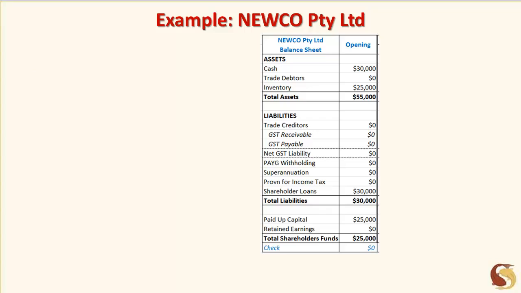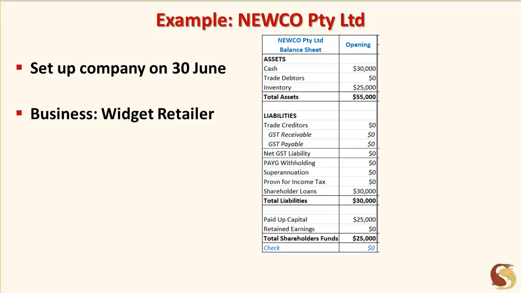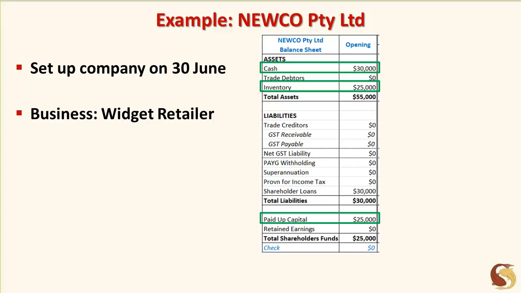Let's use a simple example to understand the cash flow effect of PAYG withholding tax and superannuation entitlements. It's easiest to show this by starting with a clean balance sheet. So let's say we set up a new company called Newco Proprietary Limited just before the 1st of July. Newco operates as a widget retailer. It has $25,000 worth of inventory and $30,000 in cash when it commences trading on the 1st of July. These assets have been funded by a combination of paid-up capital and loans from shareholders.